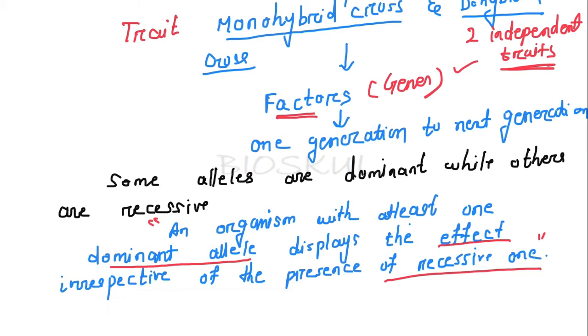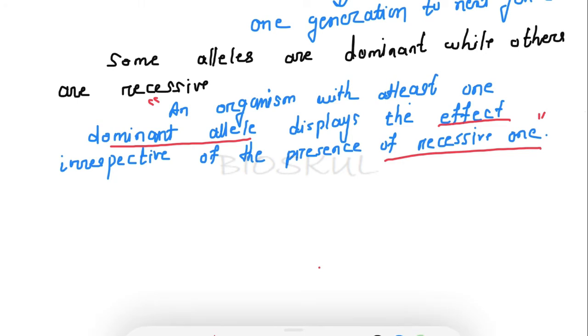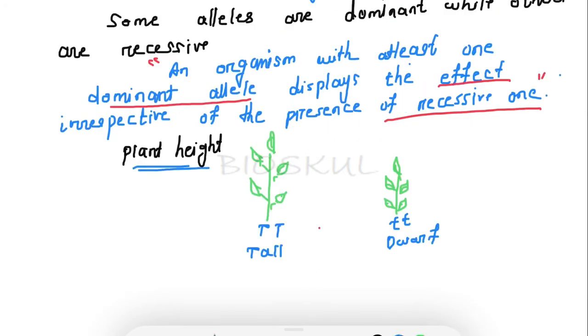Okay, let's understand by taking a simple example. Let's take the example of plant height. Plant height may be tall or it may be dwarf. Some alleles are dominant while others are recessive. In tall plants, the alleles are dominant, whereas in the dwarf plant, the alleles are recessive. Got it? So some alleles are dominant and some alleles are recessive.